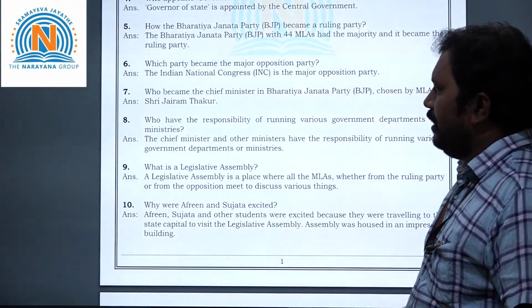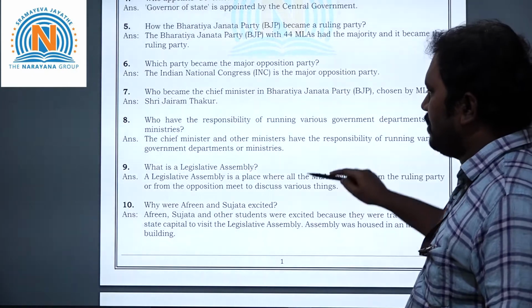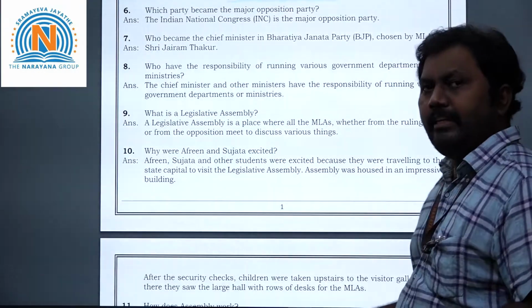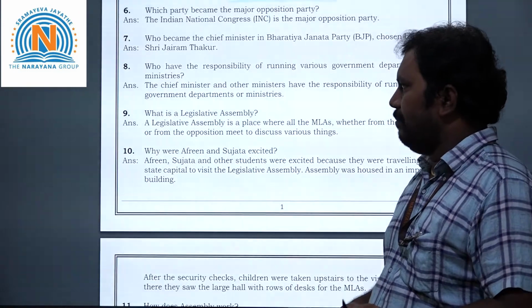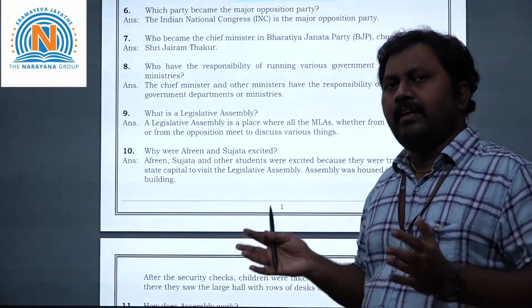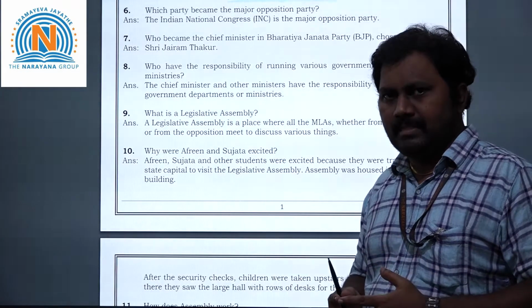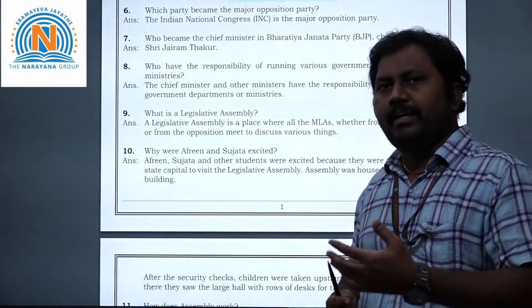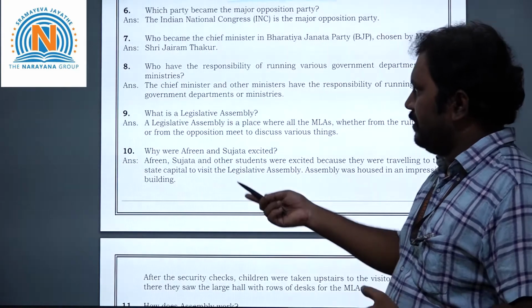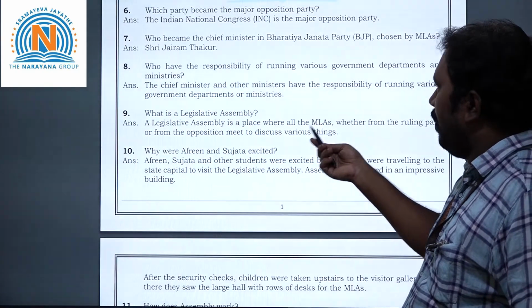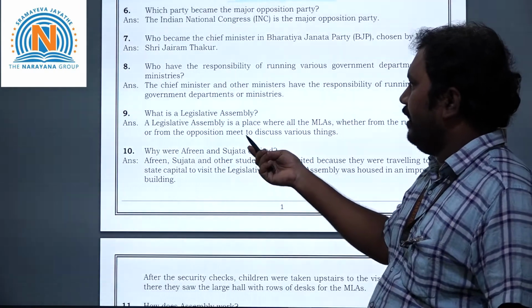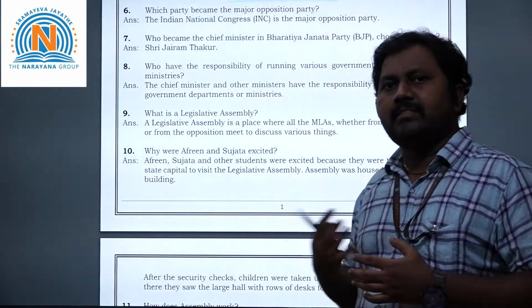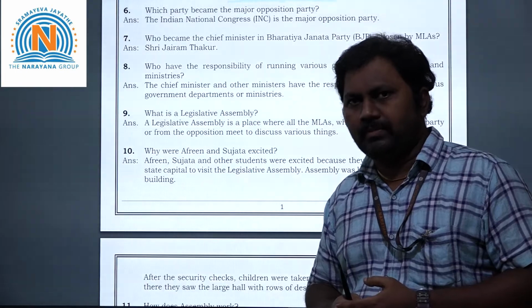Next, ninth question. What is a legislative assembly? Even in previous assignments we discussed this question. A legislative assembly is a place where the decisions are taken by MLAs. All the MLAs, whether from the ruling party or from the opposition party, meet to discuss various things related to public issues.